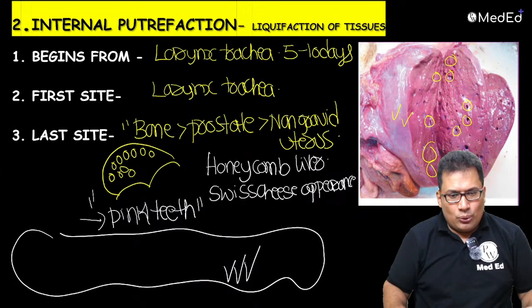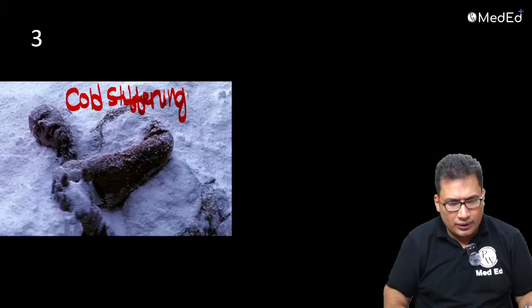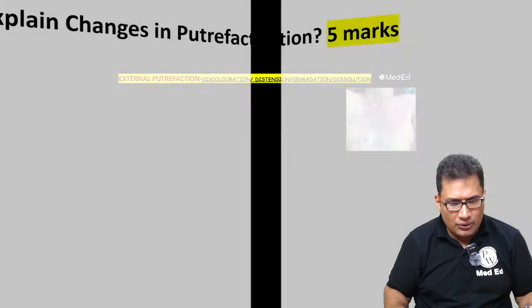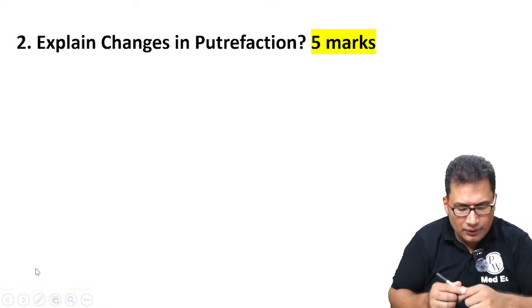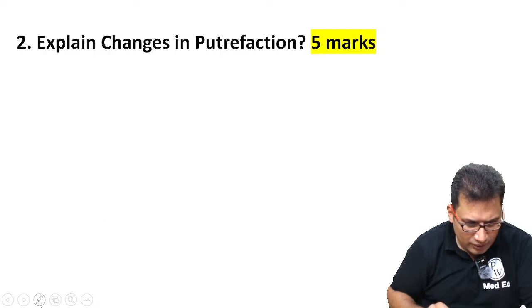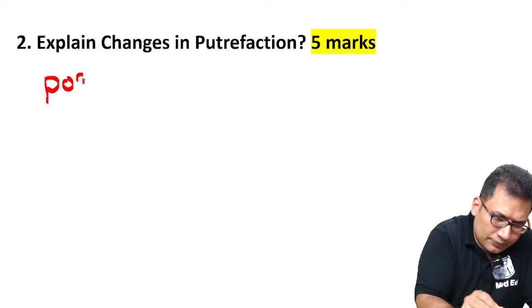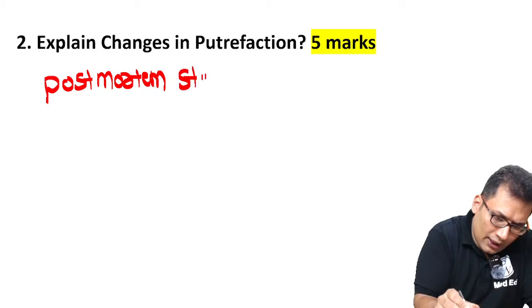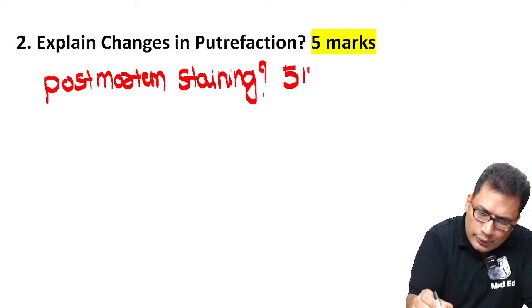Yes guys, so this is about the 5 marks question and some more important questions in your topic. After the class, go through these topics. Post-mortem staining, very commonly asked. So let me write all the important topics. After the class, you go through this from Thanatology. Post-mortem staining can be a 5 marks question.